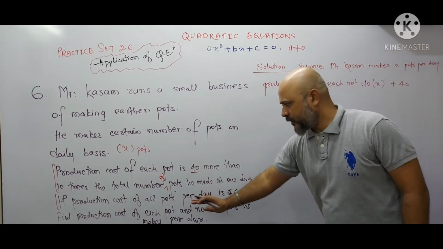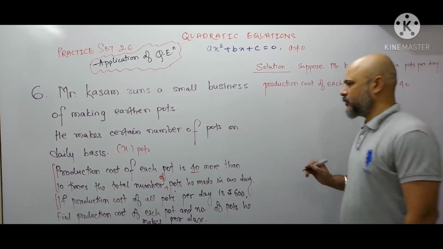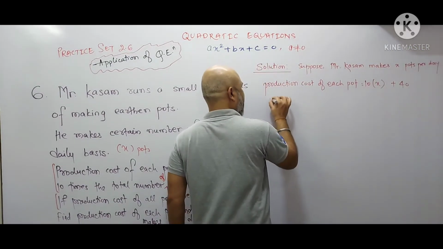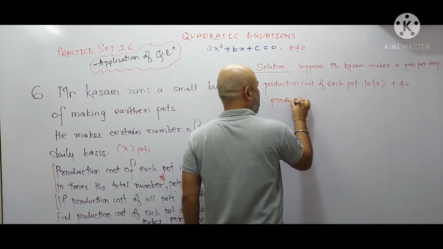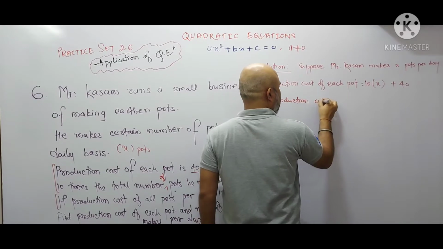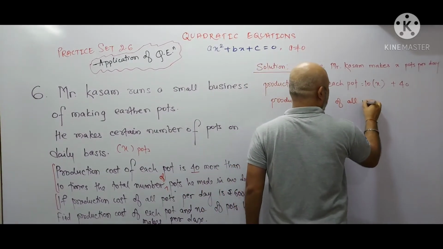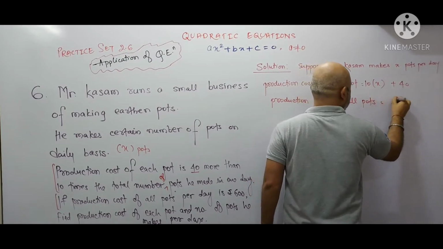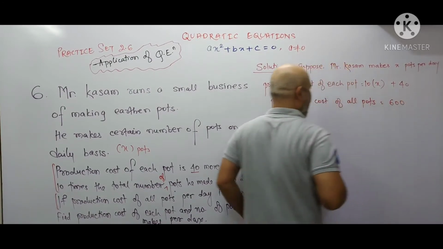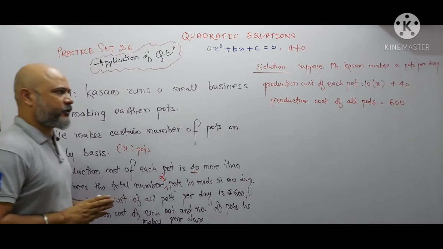Okay, if production cost of all pots is equal to 600. Okay, what is given? Production cost of all pots.